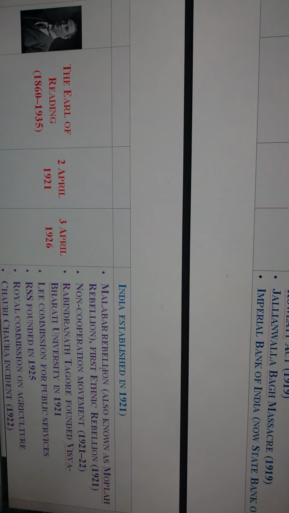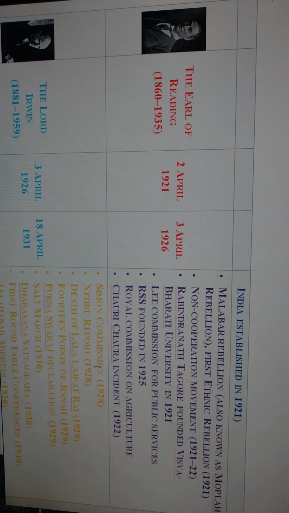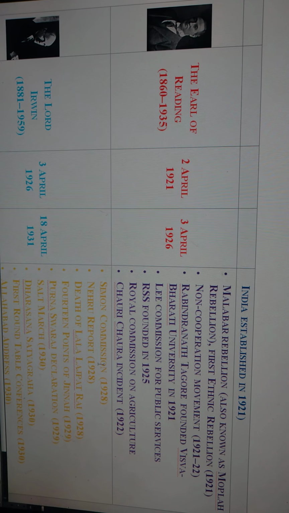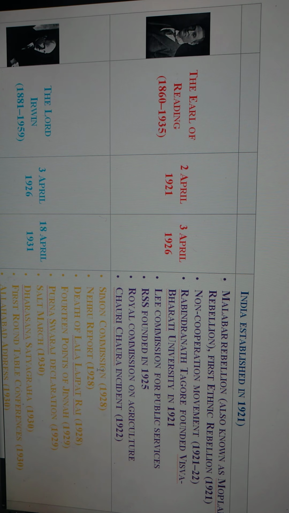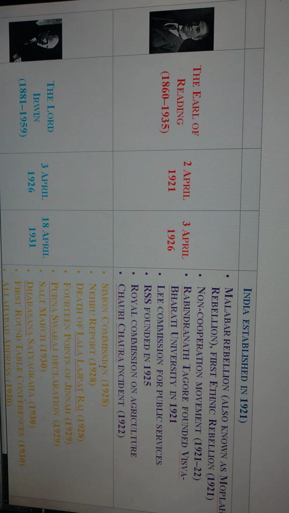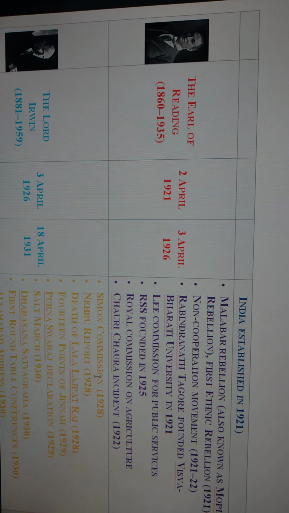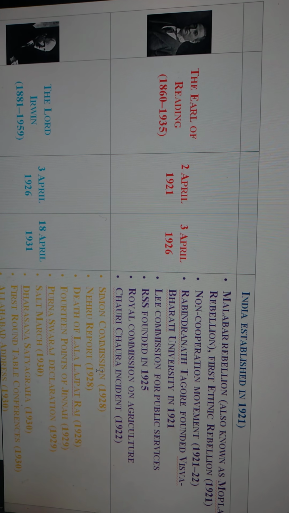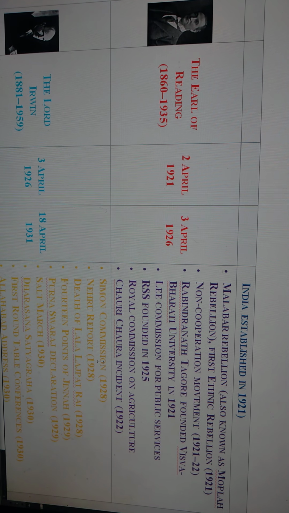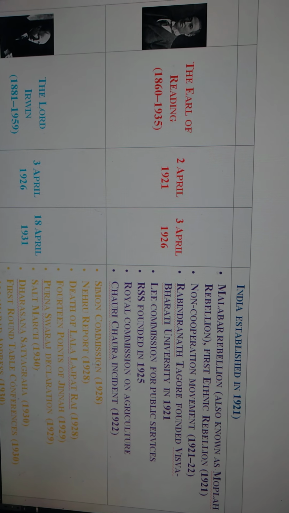Okay, friends, after Lord Chelmsford, the next Viceroy of India was the Earl of Reading. Lord Reading was Viceroy of India from 2nd April 1921 to 3rd April 1926. And the administrative reforms and policies were the Malabar Rebellion, also known as the Moplah Rebellion, the first ethnic rebellion, in 1921, which happened during the period of Lord Reading, and the Non-Cooperation Movement in 1921-22 during the Lord Reading period, and Rabindranath Tagore established Visva-Bharati University in 1921 during Lord Reading's period.